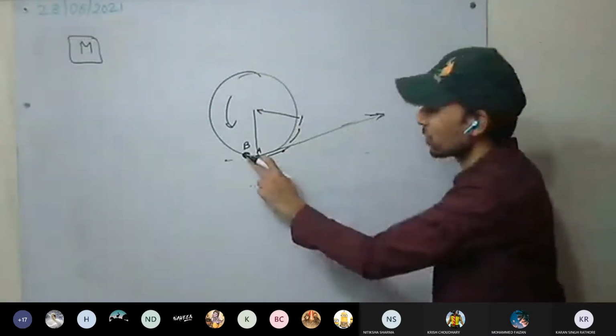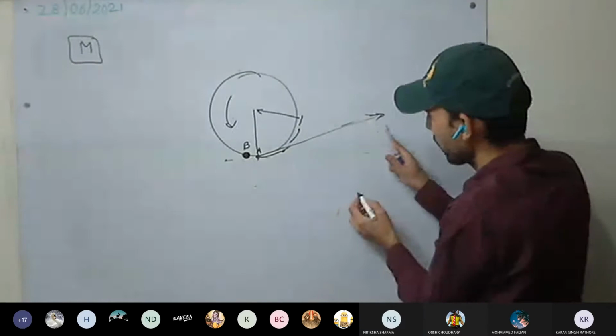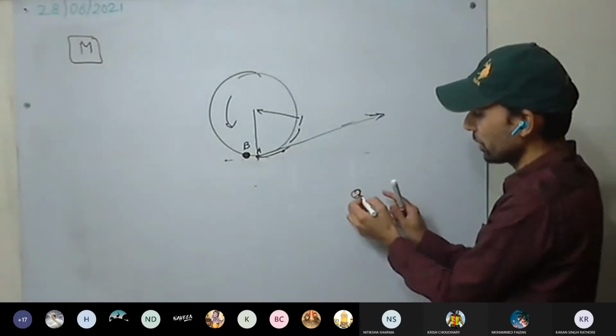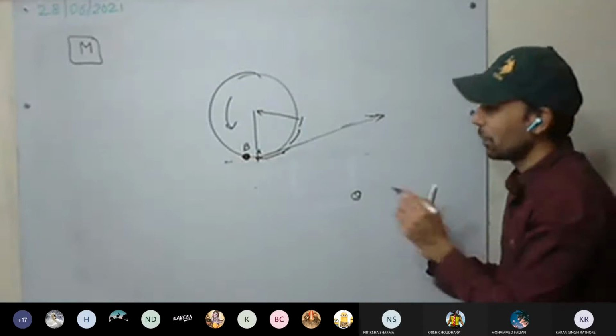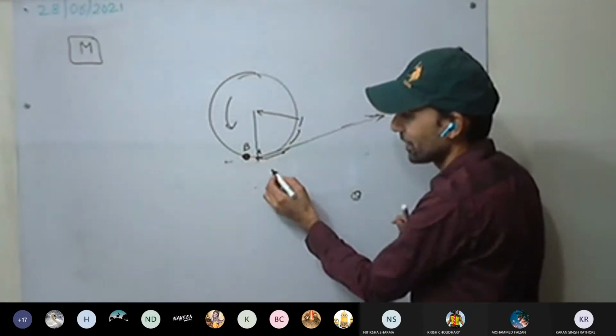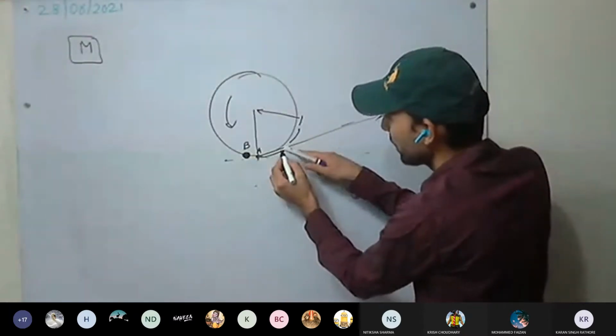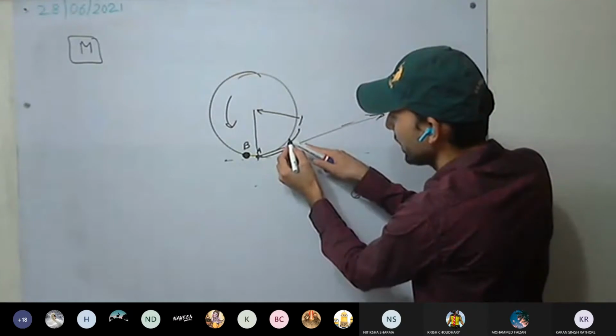But for someone on another planet, that person will observe you moving in a straight line. How is B going to observe it? See here, after some time you will be here, B will be here.